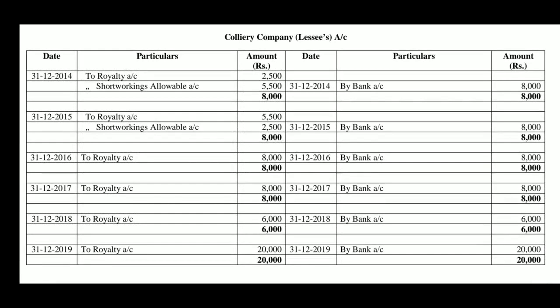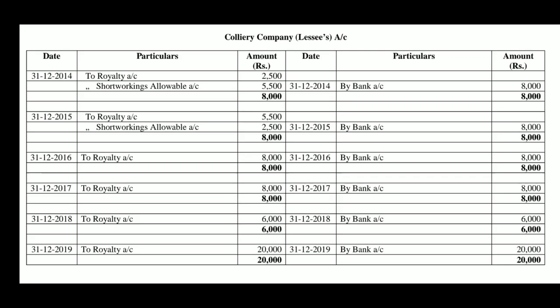Colliery company lessee's account is prepared. See, in the first year, Colliery company lessee's account debited to royalty account 2,500 and to short workings allowable account 5,500. Totally 8,000 is the minimum rent when received from the lessee by bank account. Lessee's account is credited by bank account 8,000 and balanced. In the second year again, Colliery company account debited to royalty account 5,500 and to short workings allowable account 2,500. When the amount is received, Colliery company account is credited by bank account 8,000 rupees.